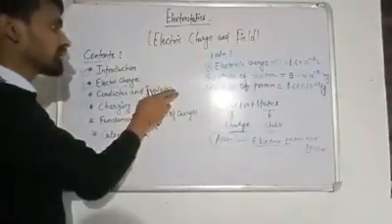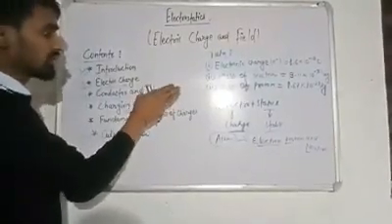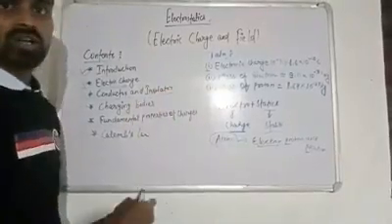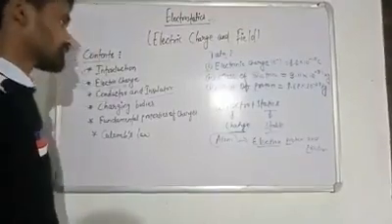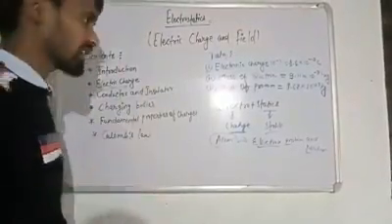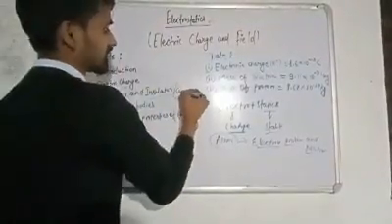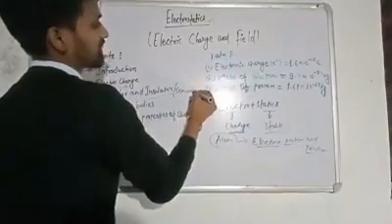Insulators are those substances which do not allow electricity to pass through them. There is also a third thing, and that is the semiconductor.